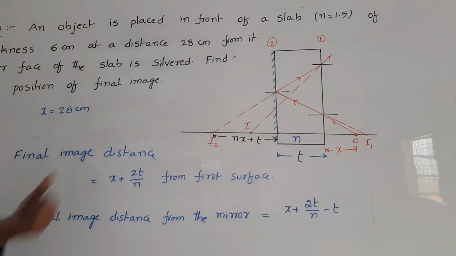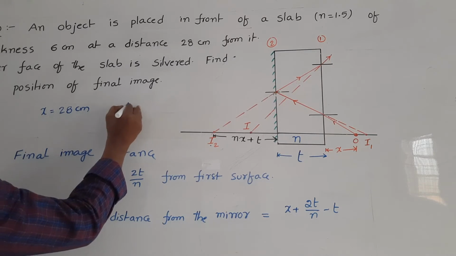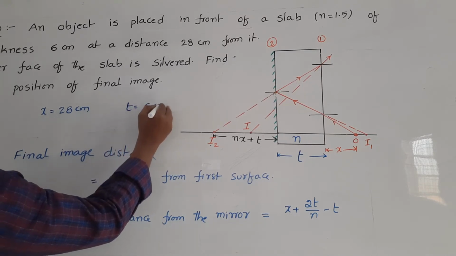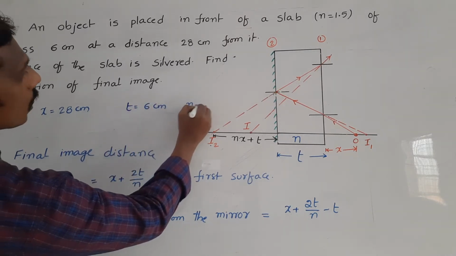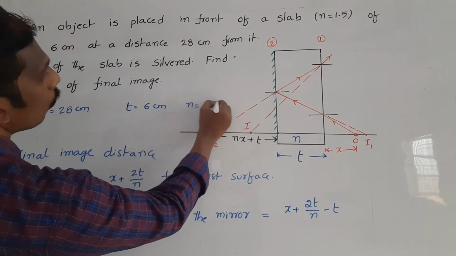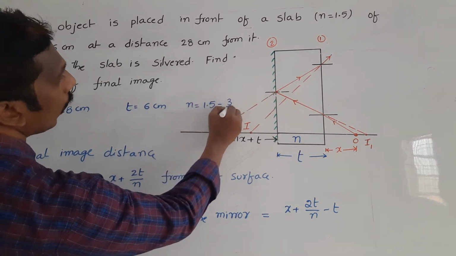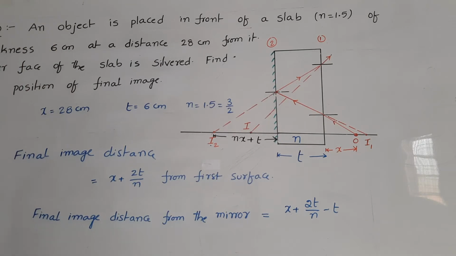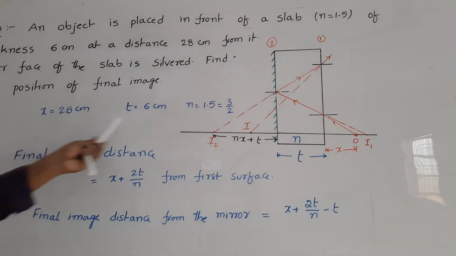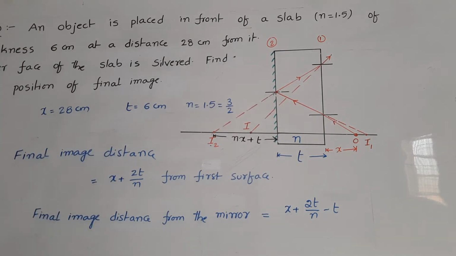So we already derived the formula to calculate the final image. Here the thickness of the glass slab, T, is equal to 6 cm. Refractive index n is equal to 1.5, which we can write as 3 by 2. So substitute these values in this formula, then we get the image distance.